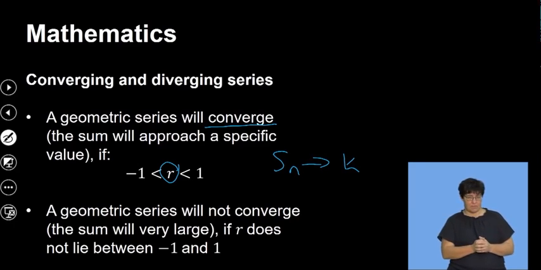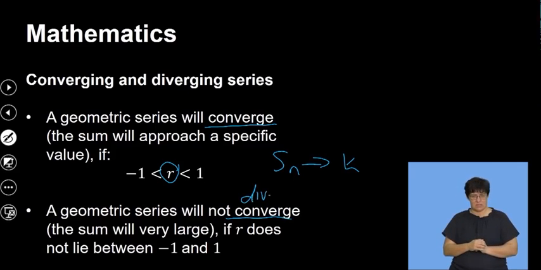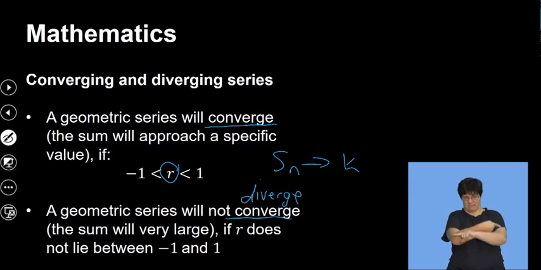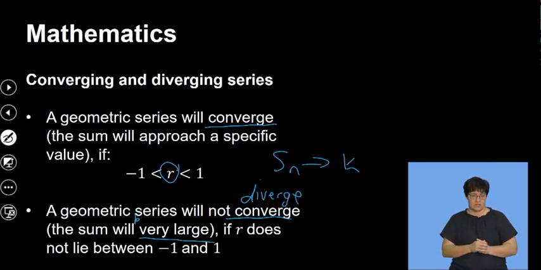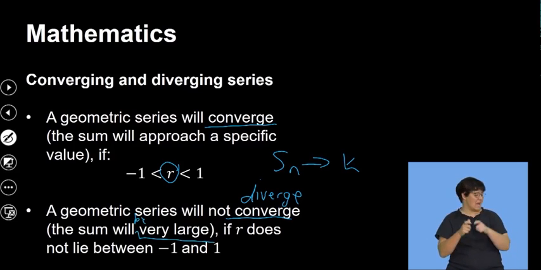And then otherwise a geometric series will not converge. Not converging means what? It is diverging, because converge and diverge are like opposites of one another. This means that the sum will become very, very large.